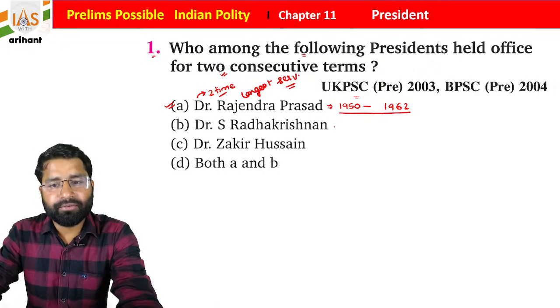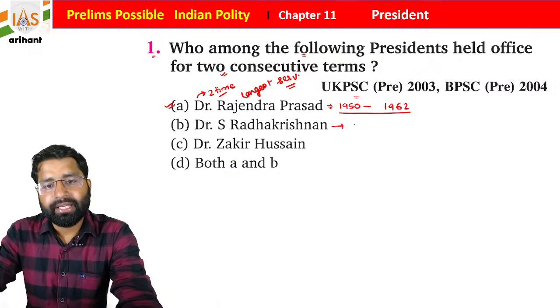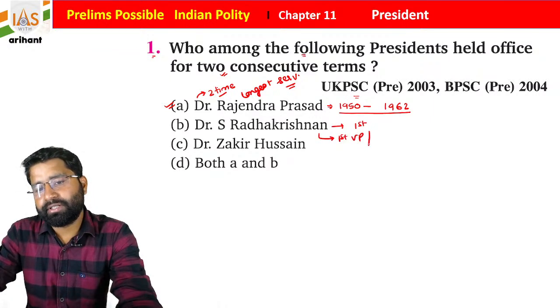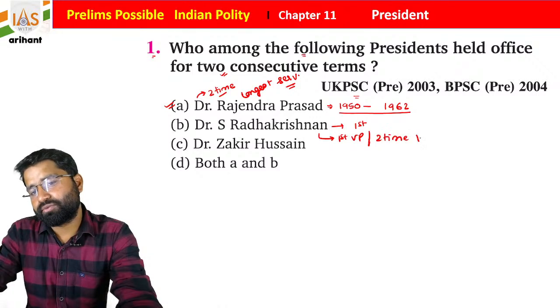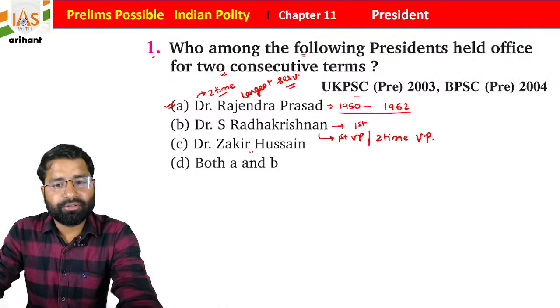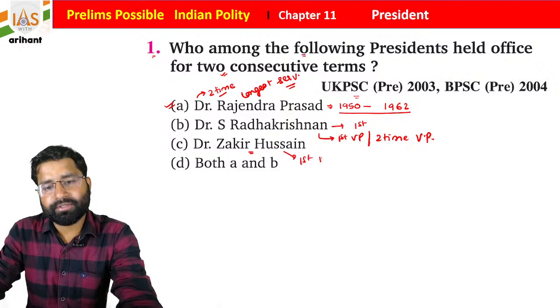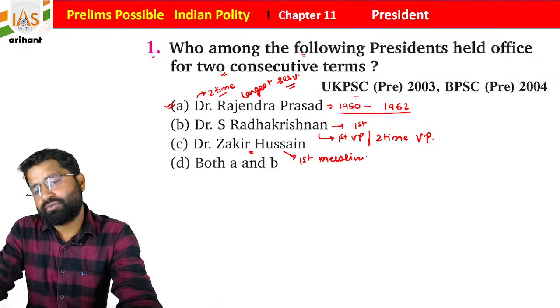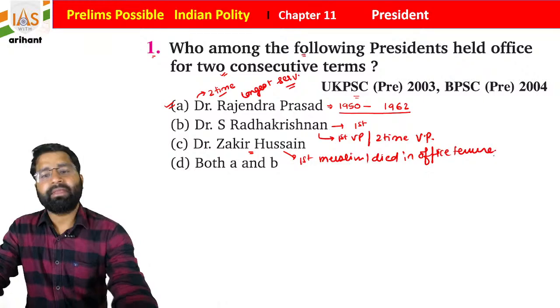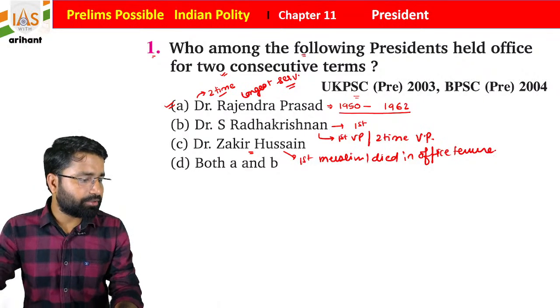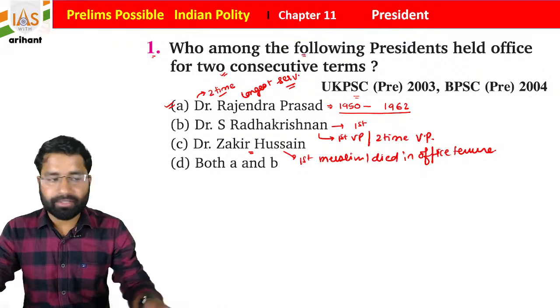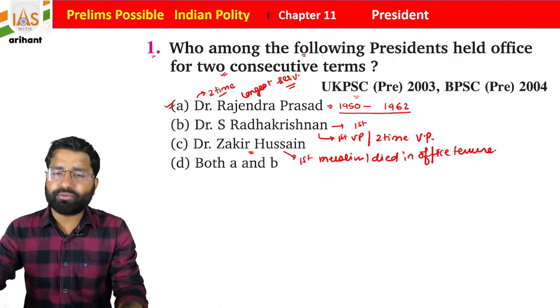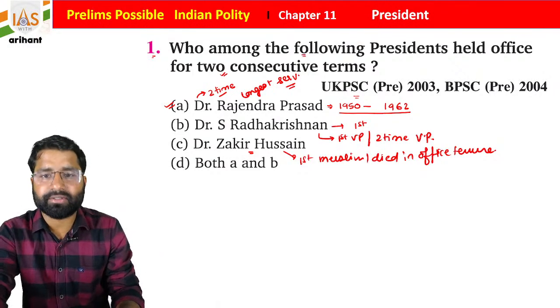And if you see S. Radhakrishnan sir, he was president for 1 time, and he was the first vice president and a 2-time vice president, students. Zakir Hussain sir was the first Muslim president, and students, he died in office. Getting it? These are some data that you need to remember for the examination. If you feel any doubt or difficulty, just discuss with us.